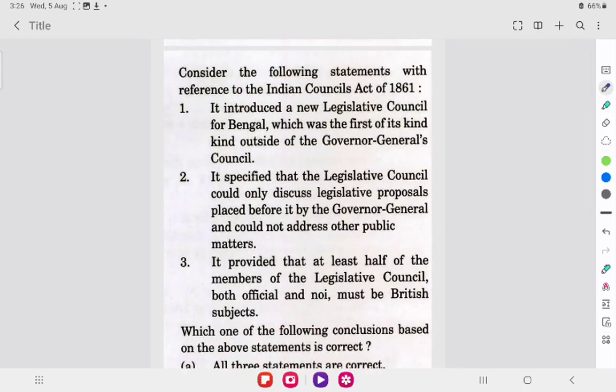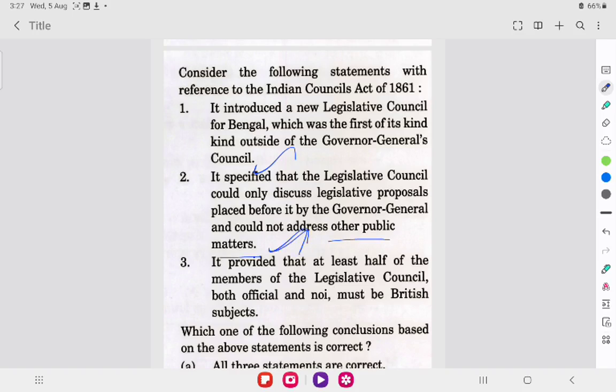The question is, consider the following statements with reference to the Indian Councils Act of 1861. It introduced a new legislative council for Bengal, which was first of its kind outside of the Governor General's council. So this statement is correct. It specified that the Legislative Council could only discuss legislative proposals placed before it by the Governor General and could not address other public matters. Yes, this is also correct.